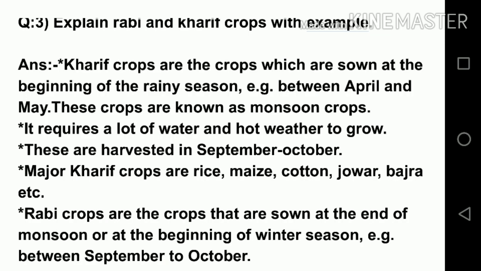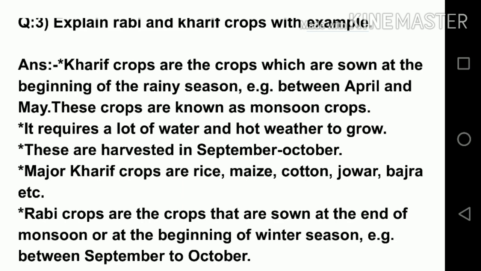Here is the third question. Explain Rabi and Kharif crops with examples. So first of all, what are these crops? Kharif crops are the crops which are sown at the beginning of the rainy season, that is during the monsoon. For example, they are sown between April and May. These crops are known as monsoon crops. These Kharif crops require a lot of water and hot weather to grow, and these kinds of crops are harvested in September and October. Majorly they are rice, maize, cotton, jowar, bajra, etc.